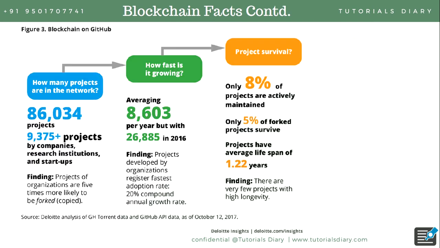Some more facts about blockchain, the projects that are going on. Right now there are 86,000 projects on GitHub that are currently going on in blockchain. Out of 86,000 projects, around 9,000 projects are taken care of by companies, institutes, and startups. We expect that going forward, we will have an average of 8,000 projects per year in blockchain, which is huge for a new technology.